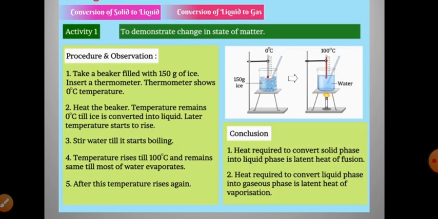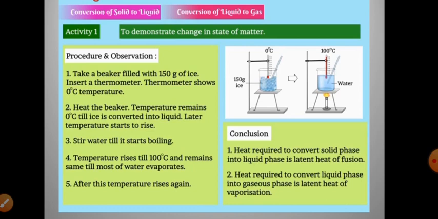The procedure and observation here is: take a beaker filled with 150 gram of ice, insert a thermometer. The thermometer shows 0 degree temperature. Second step is, heat the beaker. The temperature remains 0 degrees Celsius till the ice is converted into liquid.